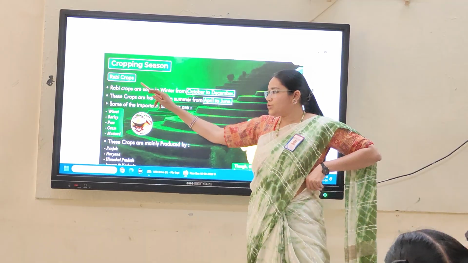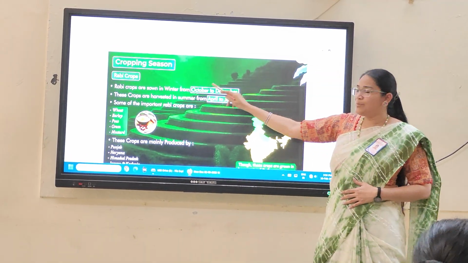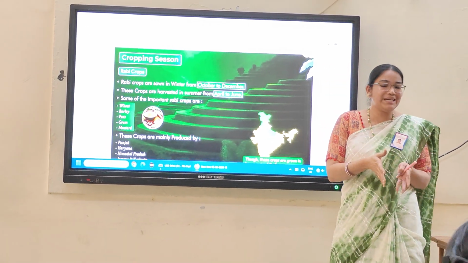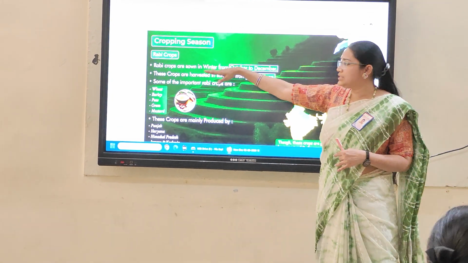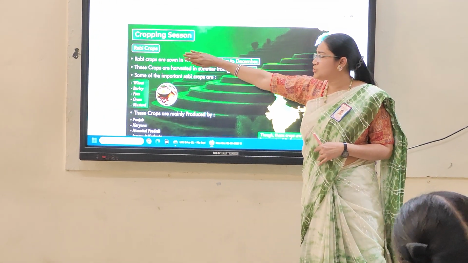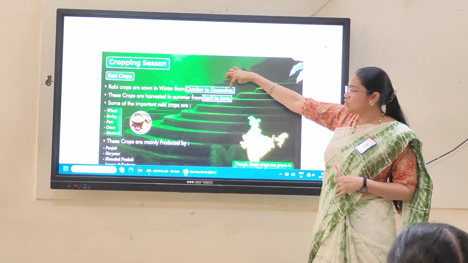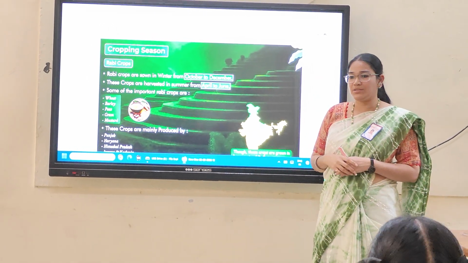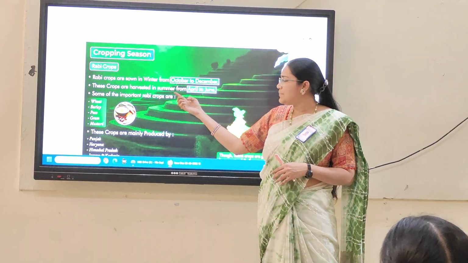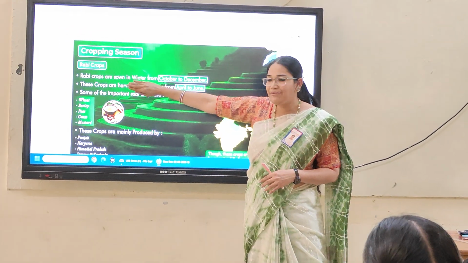So let's start with Rabi crops. These Rabi crops are mostly sown in different months and finally harvested in different months. So first, these Rabi crops are sown in October to December. That's the sowing months. And in the summer from April to June, they are harvested.